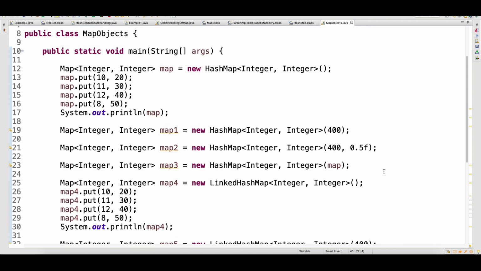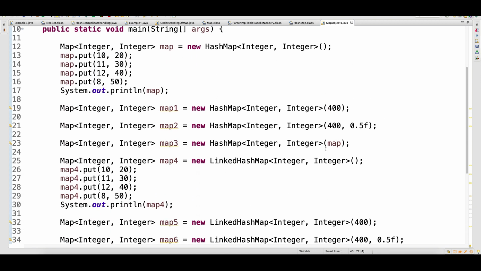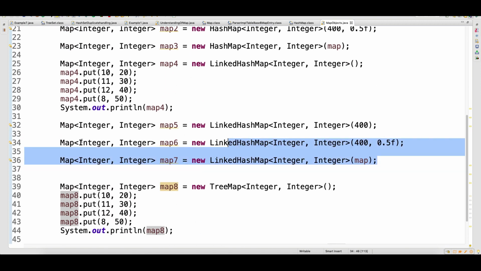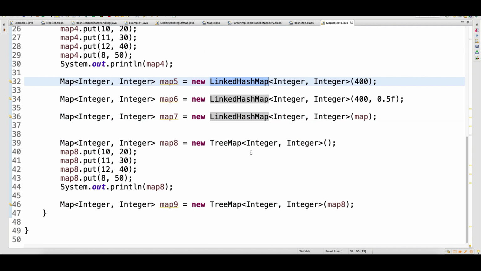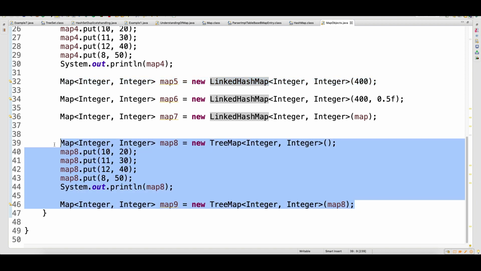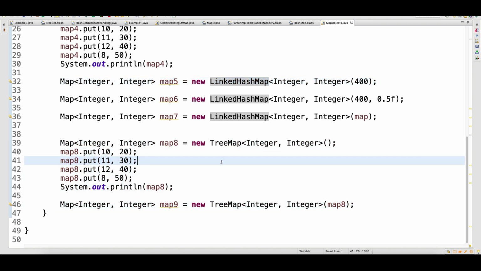So now you have an idea of how to create the object of hash map, and that the same constructors will work fine for the linked hash map. In fact, two of the constructors will work fine for the tree map also, but another 2 will not work for the tree map, because in the tree map you have another 2 constructors which you don't have in the hash map and linked hash map.